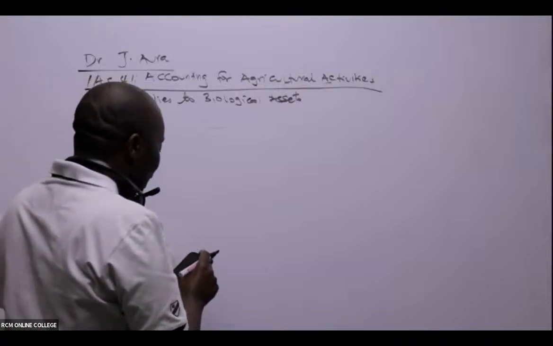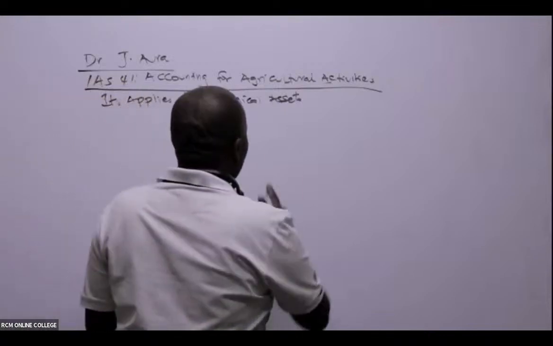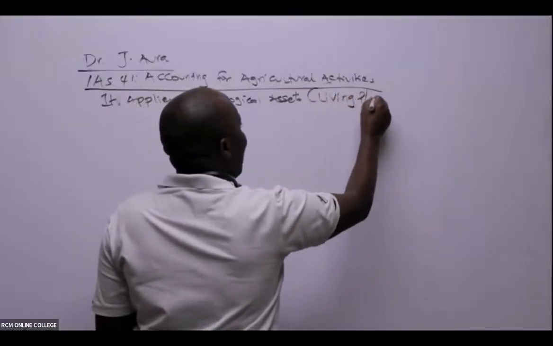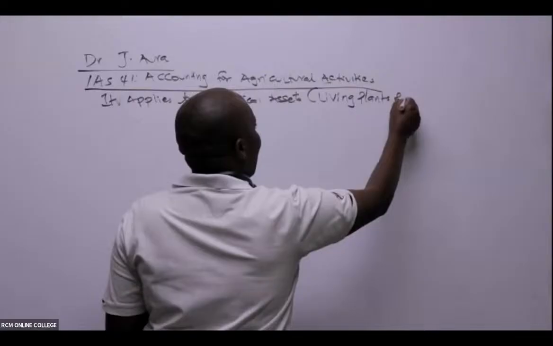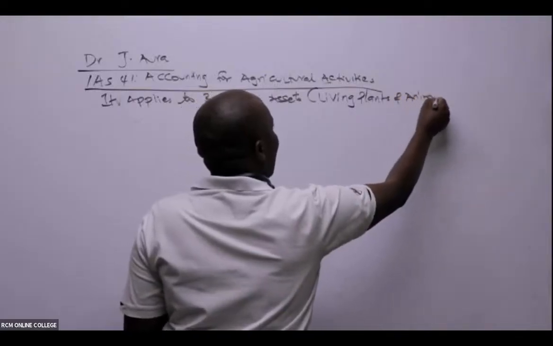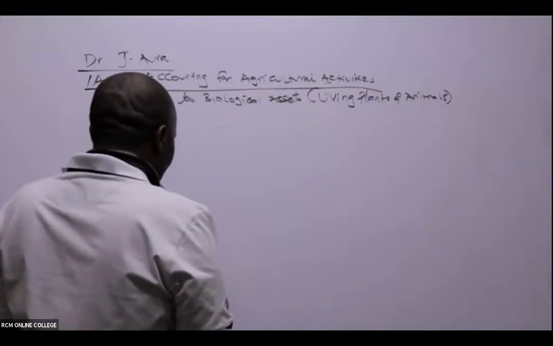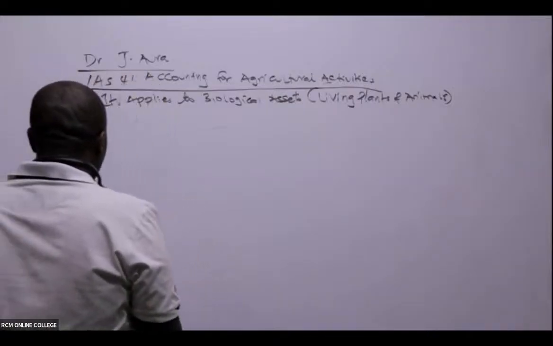Basically, we're looking at living plants and animals, and agricultural produce.